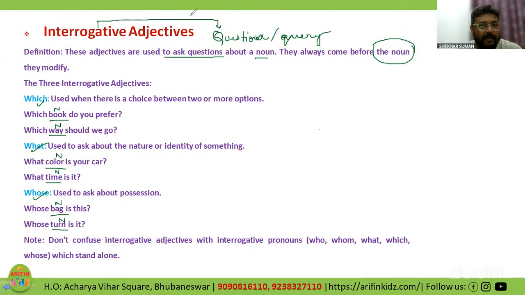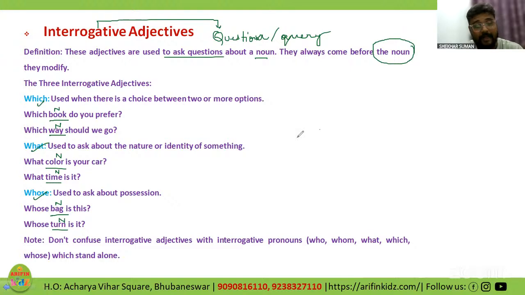So when it comes to adjectives, it is necessary to have a noun after that very interrogative adjective. And again, the same agenda, that interrogative pronouns will come individually. No noun will follow when it comes to an interrogative pronoun.